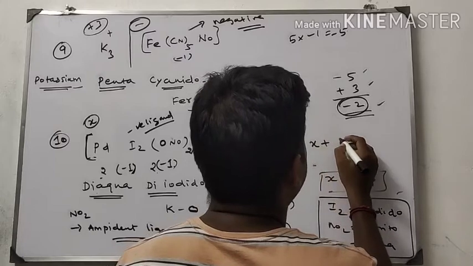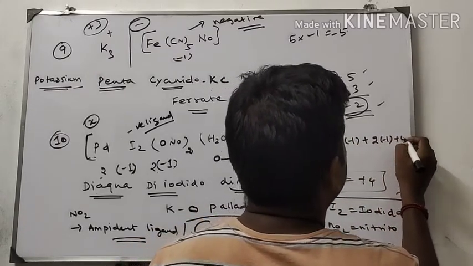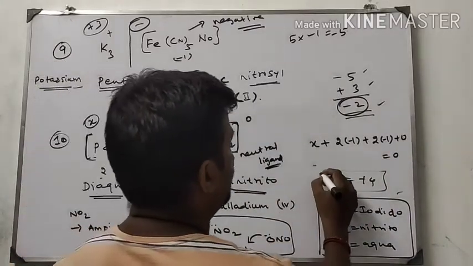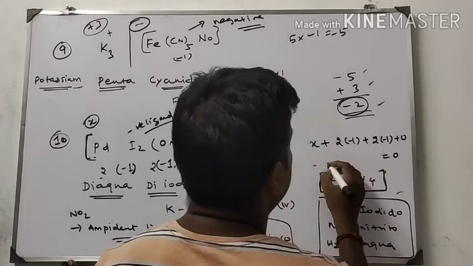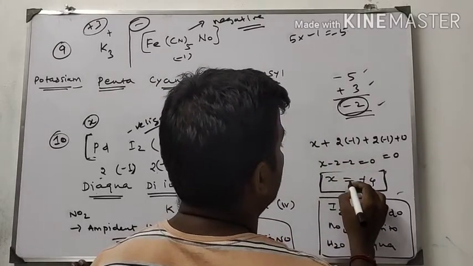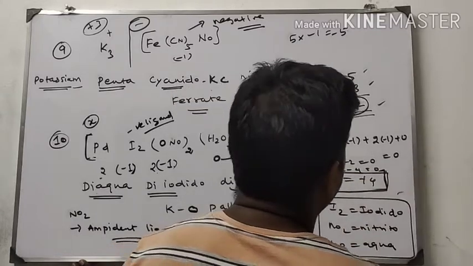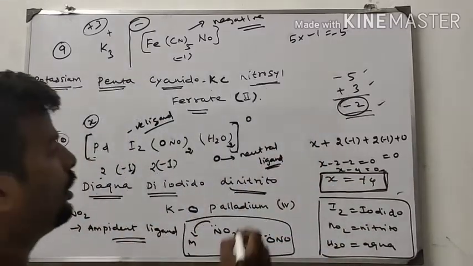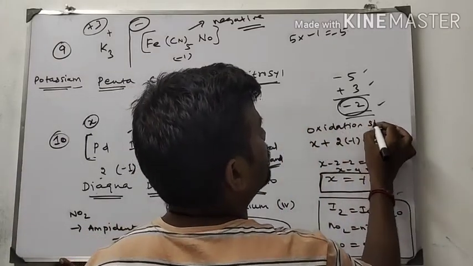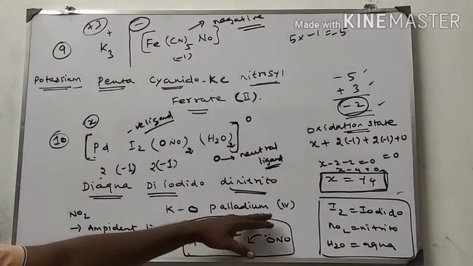X plus 2 into -1 plus 2 into -1 plus 0 equals 0, because the total charge is 0. Therefore, we write as the next step, X minus 2 minus 2 is equal to 0, so X minus 4 equals 0, X equals plus 4. So we get this oxidation state. Therefore, we get the oxidation state of palladium 4.